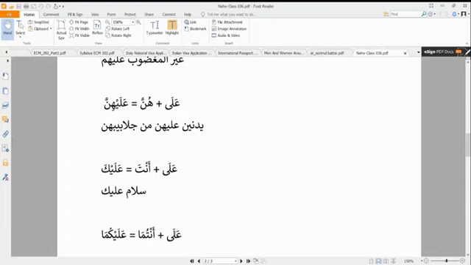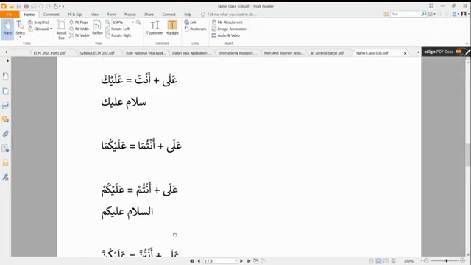Now the next one is anta, that is you, and when it is in jar case, ala plus anta in jar state becomes ka. So alayka, that's when we say salamun alayka. You hear some people say salamun alayka, peace be upon you, or something like barakallahu feek. That is how anta transforms. We also have ala plus antuma, which becomes alaykuma when we have it in jar state.